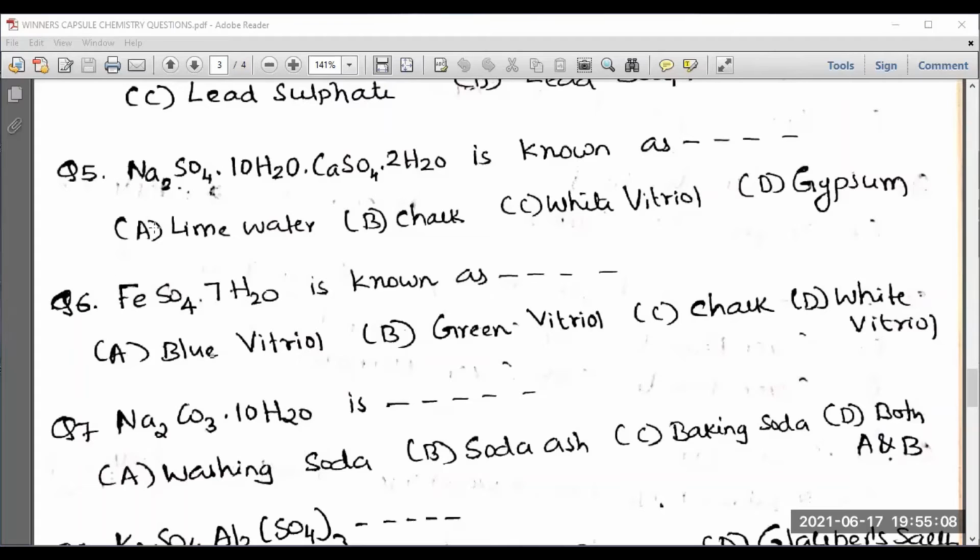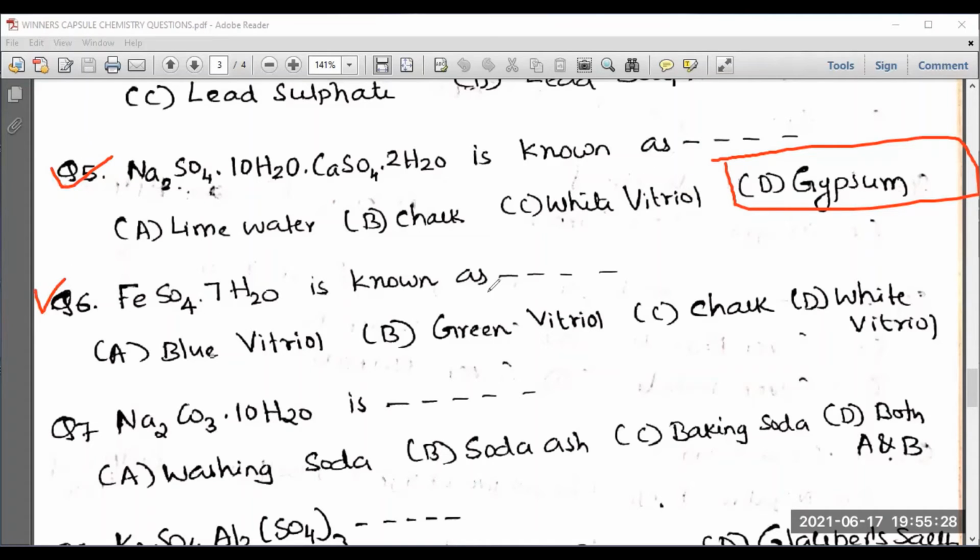Question number 5. Na2SO4·10H2O, CaSO4·2H2O is known as, which is the right answer? I should go for gypsum. So what is actually gypsum? It is known as Glauber's salt, sodium sulfate, calcium sulfate dihydrate. That is called gypsum.